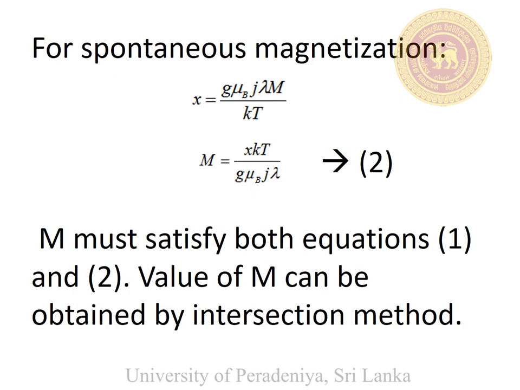For spontaneous magnetization, this parameter x is equal to g μB J lambda M over kT. This is the difference between x parameters in ferromagnetic materials and paramagnetic materials. So finally we can get an equation for magnetization, that is equation number 2. Magnetization satisfies both equation number 1 and equation number 2.